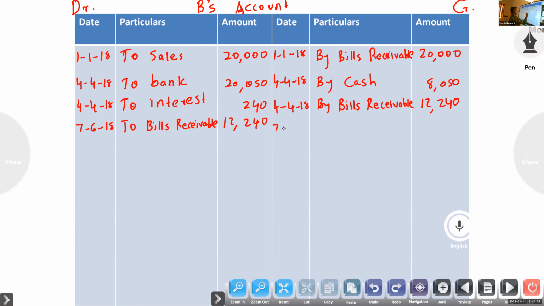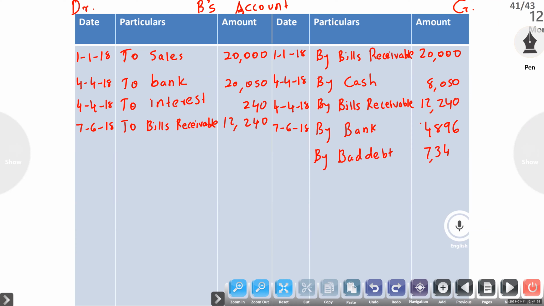Next, Aditya, last entry: by bank account and by bad debt account. For one credit there will be two debits. So by bank 4,896, by bad debt 7,344. Now total it and then tell me the answer.